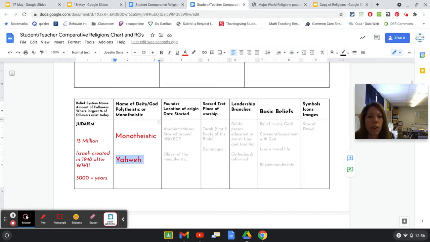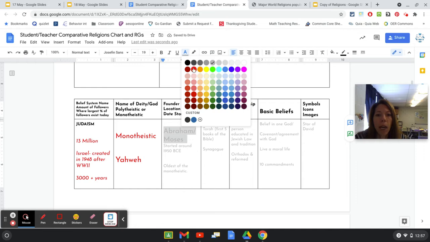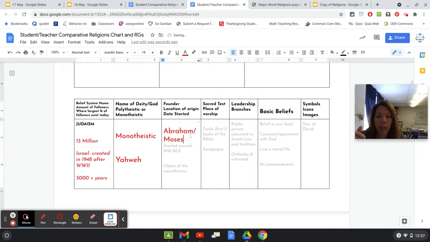Who was the founder and the location of the origin, the beginning, and the start date. And so we are going to note that Abraham and Moses are given credit for being the founders of this religion. We kind of talked about that. God came to Abraham, who was in Mesopotamia actually at that time, and he says, I am one God, believe in one God, tell people about one God, and then move your people to this spot over here, Canaan, that's the chosen area for you. Go there and good things will happen.